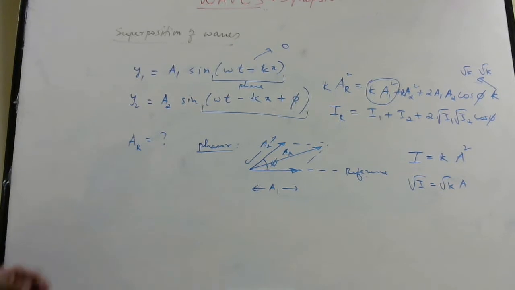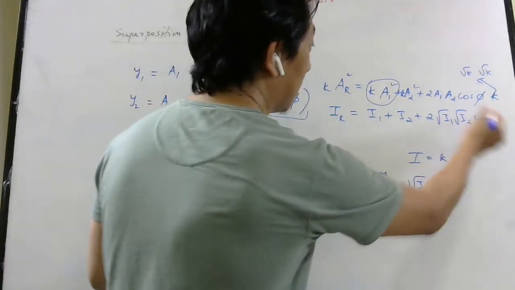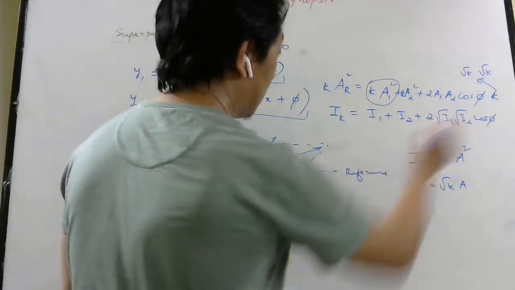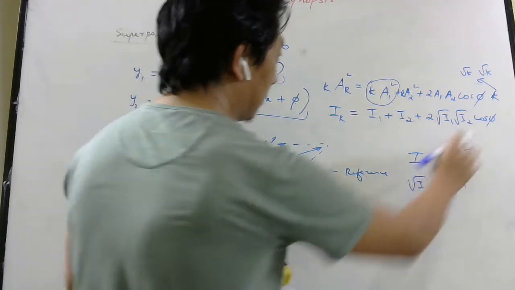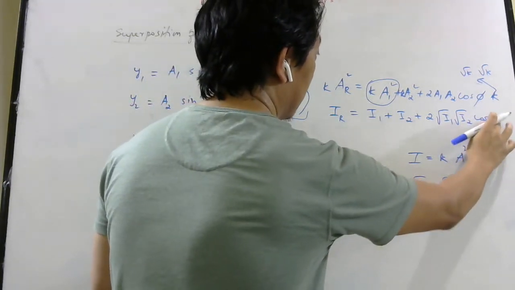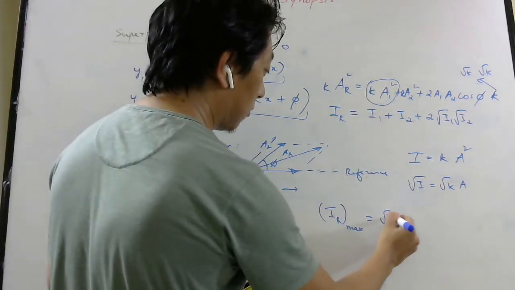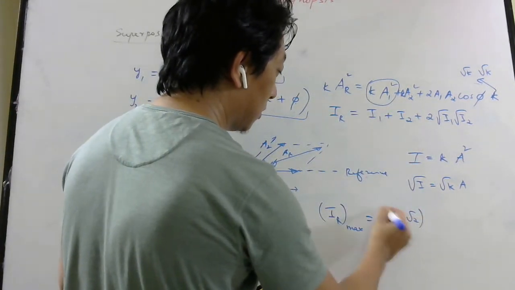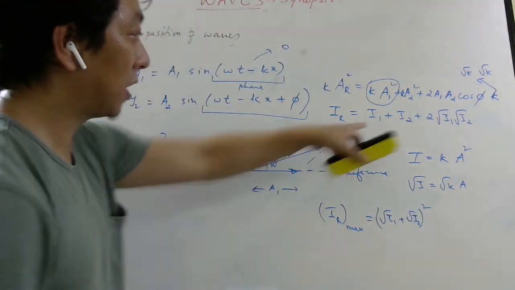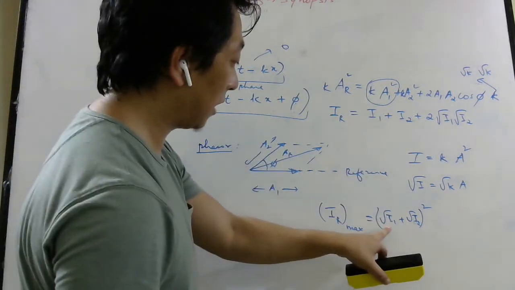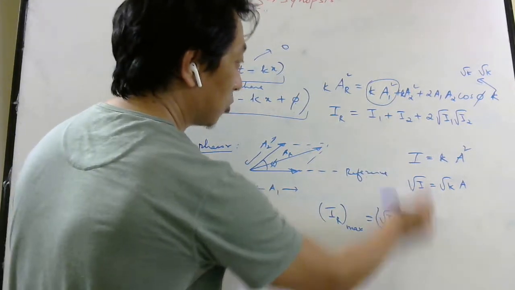Now, what will be the maximum intensity? It will be maximum when cos phi is 1. So when cos phi is 1, intensity I_R will be maximum, and that is nothing but (root I1 plus root I2) whole square. That is your maximum intensity, because if I write (root I1 plus root I2) whole square and open the bracket, I will get this only: A square plus B square plus 2AB.